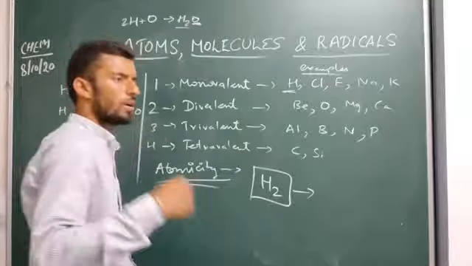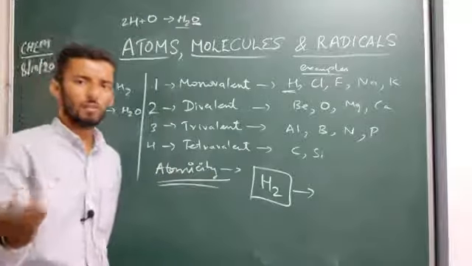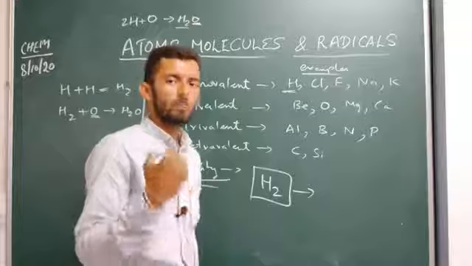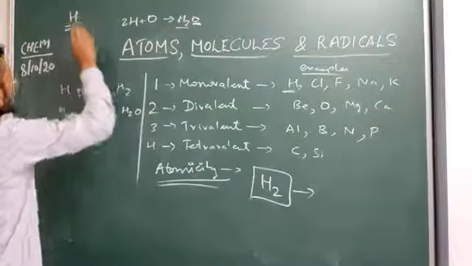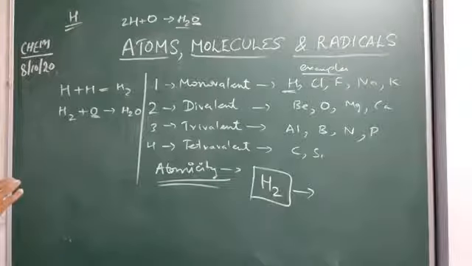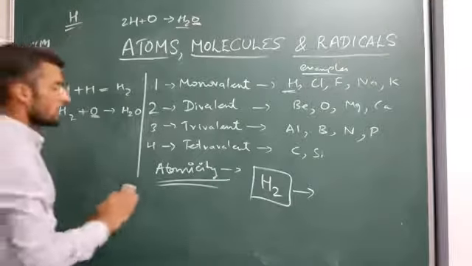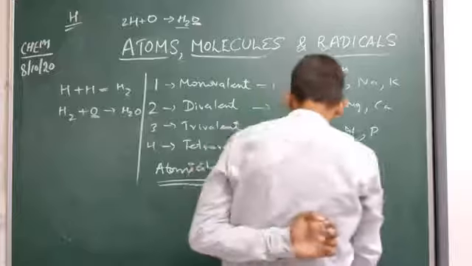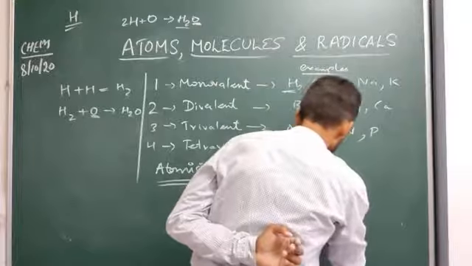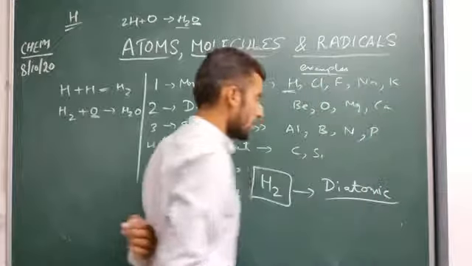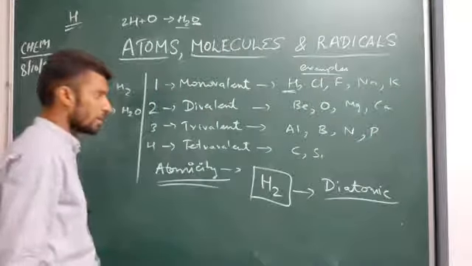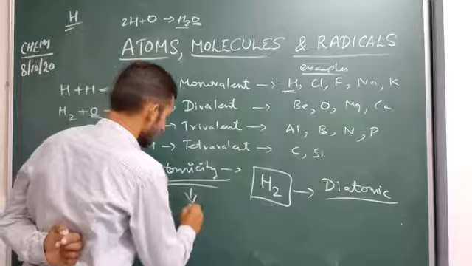H2, O2, F2, Cl2, N2, if written, these represent molecules. An atom is always a single symbolic representation. So H2 has 2 atoms, so this molecule is said to be diatomic and the atomicity is 2.